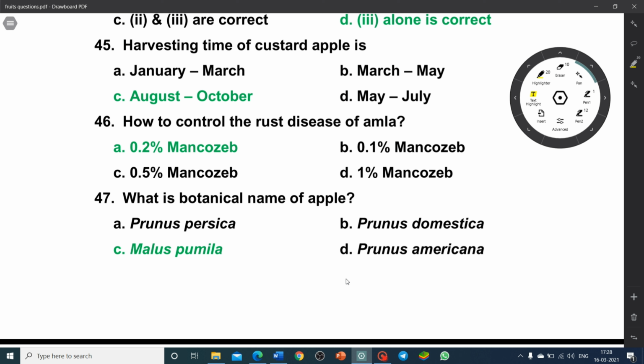Prunus domestica is the scientific name of plum. Prunus persica is the scientific name of peach. Prunus armeniaca is the scientific name of apricot.